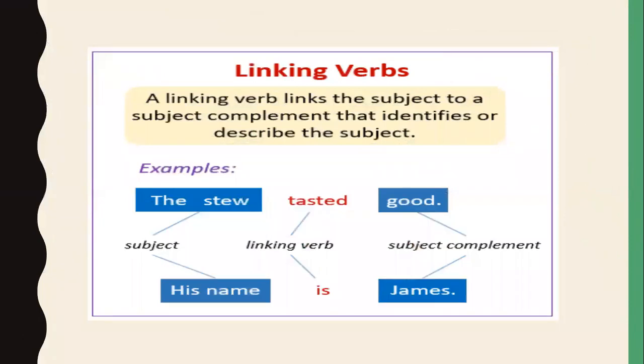So a linking verb links the subject to a subject complement that identifies or describes the subject. Examples are given. The stew tasted good. So here stew is the subject, then tasted is a linking verb, and good is the subject complement.